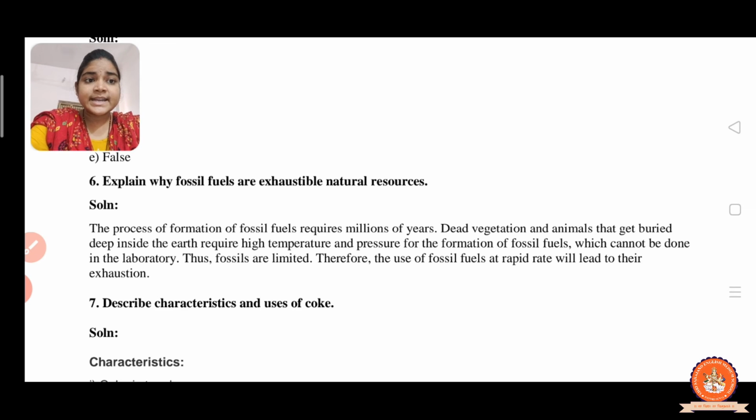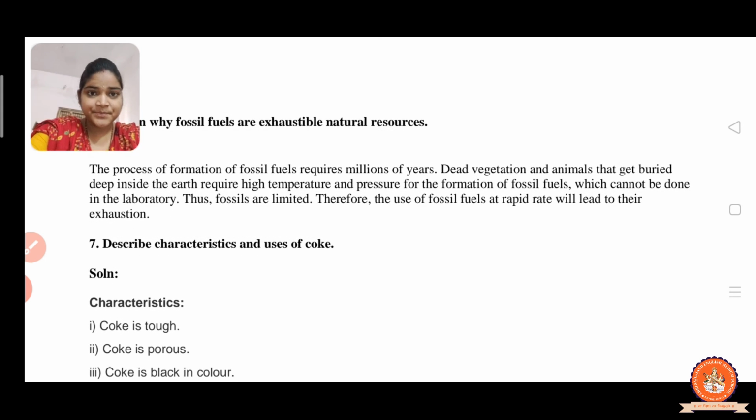Dead vegetation and animals get buried deep inside the earth and require high pressure and temperature for the formation of fossil fuels, which cannot be done in the laboratory, only in nature. So fossil fuels are limited, therefore the use of fossil fuels at a rapid rate will lead to their exhaustion.